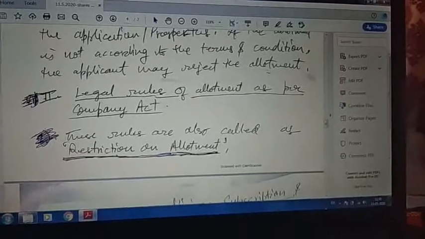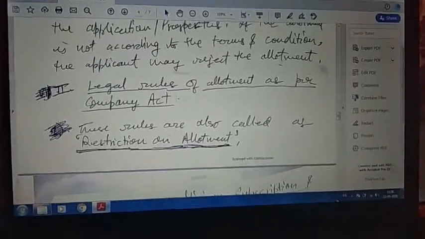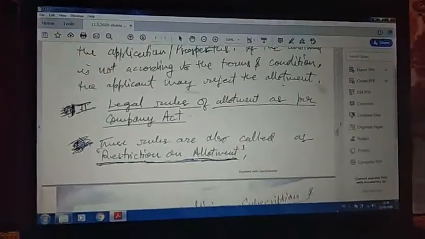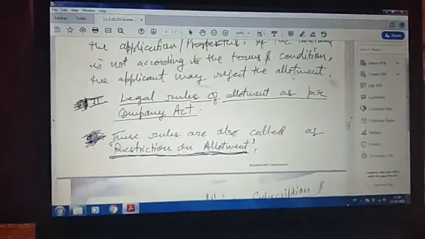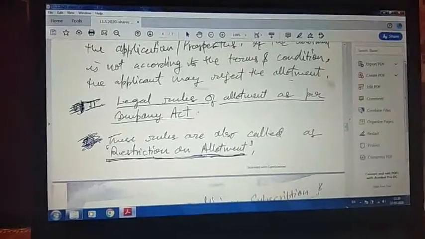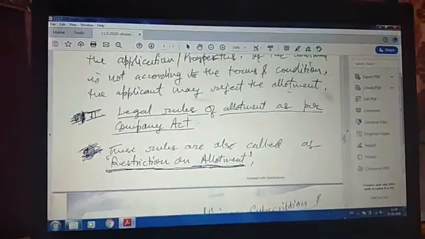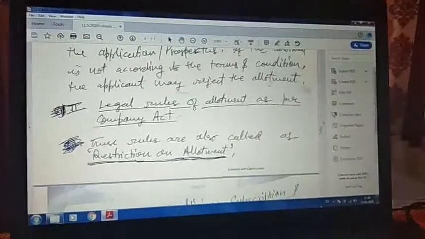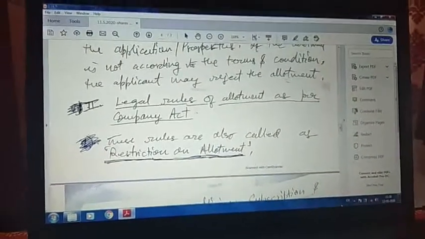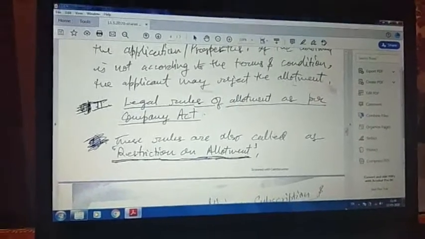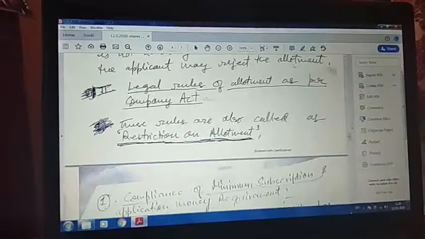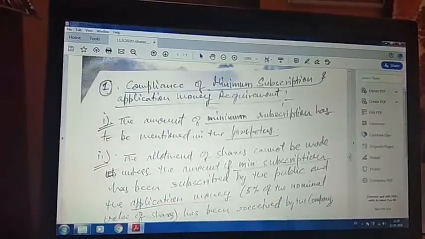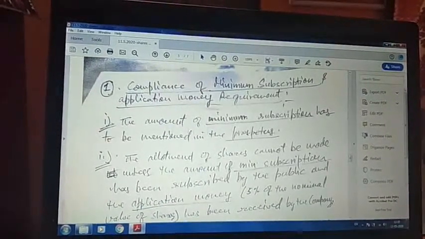Now, students, we are coming to the second one, that is the legal rules of allotment as per the Companies Act. So they were relating to the contract or offer and acceptance. The first one, rules relating to the offer and acceptance, and the second is related to legal rules of allotment as per the Companies Act. So this one says these rules are called restriction on allotment. So company law imposes certain restrictions on the allotment of the shares, and these are certain rules. We will go through one by one.